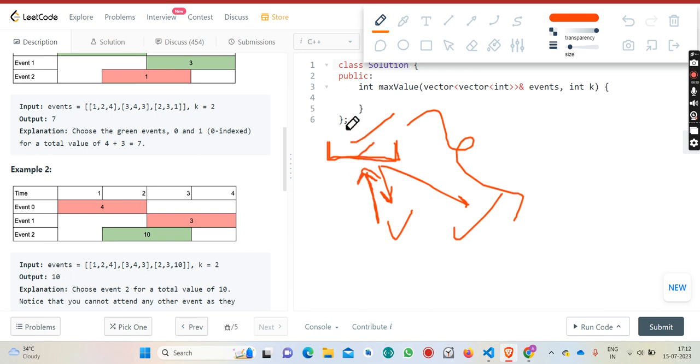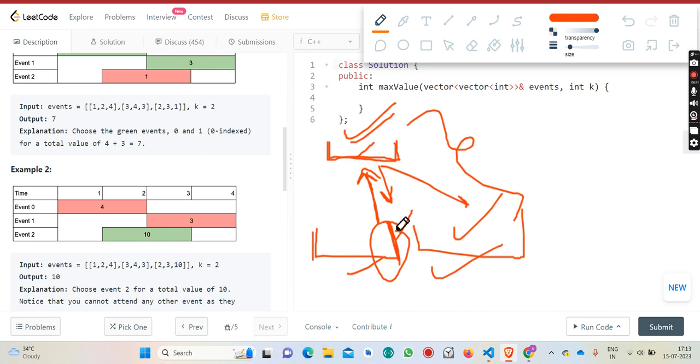Why I was talking about the binary search and sorting and all: I am able to say whether an event is available after attending this event or not. If I store the ending of this event, then only I will be able to say whether the next one is available, because I will compare its starting with the ending of the current event which I am attending.